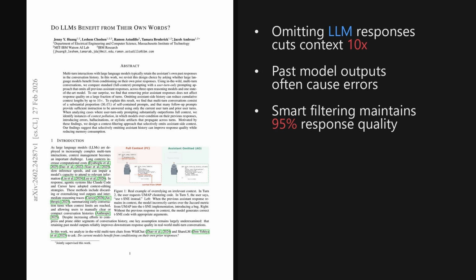Wrapping up, 2 key takeaways stand out. Indiscriminately retaining the model's own words is often unnecessary and can actually degrade quality via context pollution. By selectively filtering these past responses, developers can slash memory usage while maintaining performance. This suggests we should rethink standard chat designs to be far more efficient.